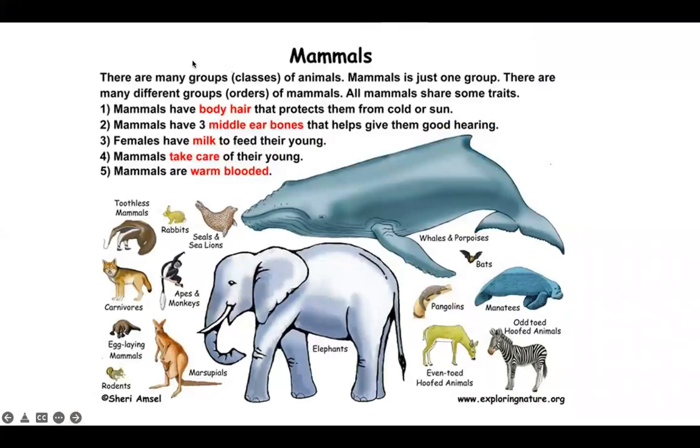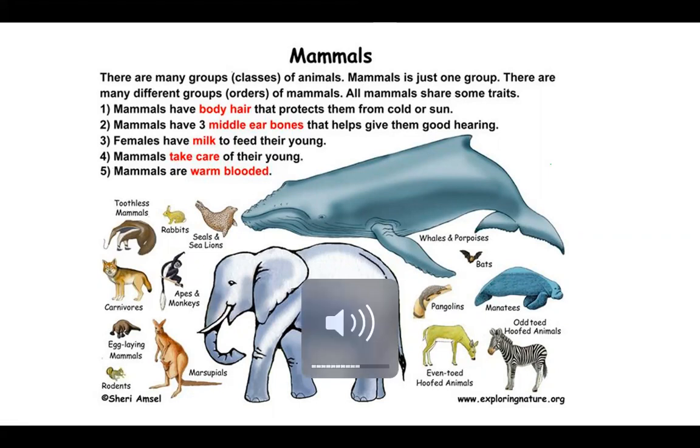Okay, then let's come to the category that we belong to. All of us belong to this final category of mammals. Whales, bats, you can see different ones. Some are in water, some are in the terrestrial environment, but they have common characteristics.